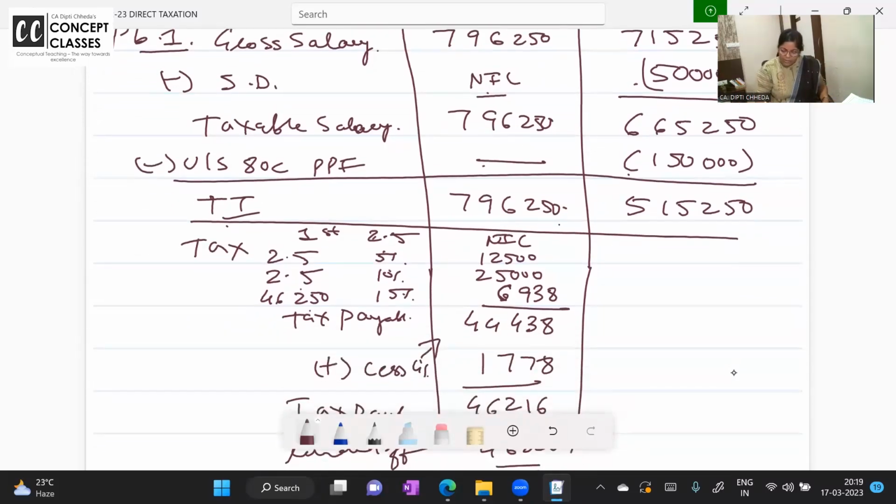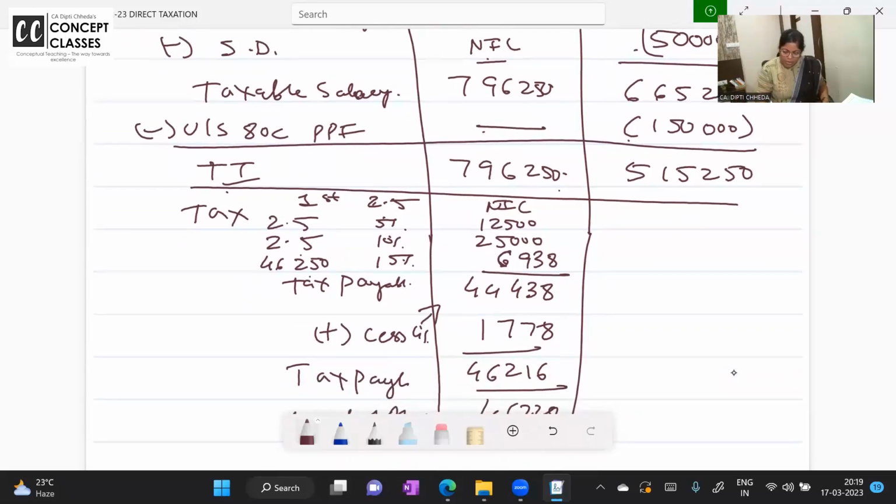Chalo, now the old one, 5,15,250, so rebate won't be available. Now on the first 2.5 lakh it is nil. Next 2.5 lakh, 12,500, and above 5 lakh, the 15,250 is directly at 20%. Now directly 20%, what you were saying, is 3,050. So what is the tax coming to?